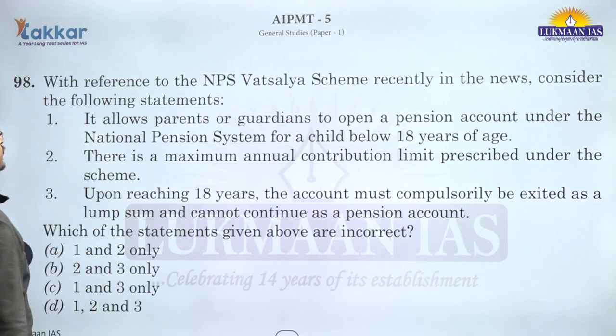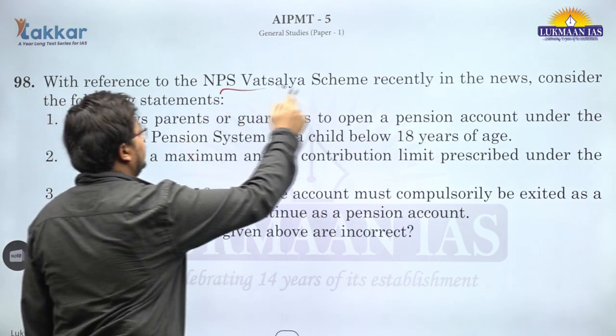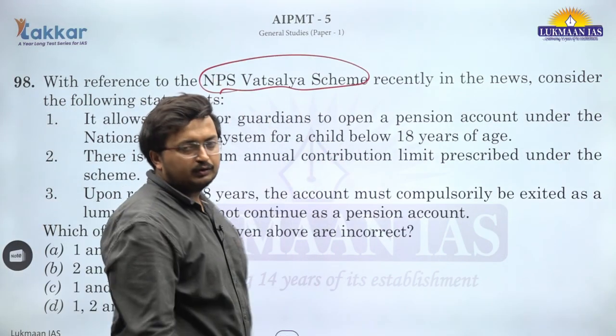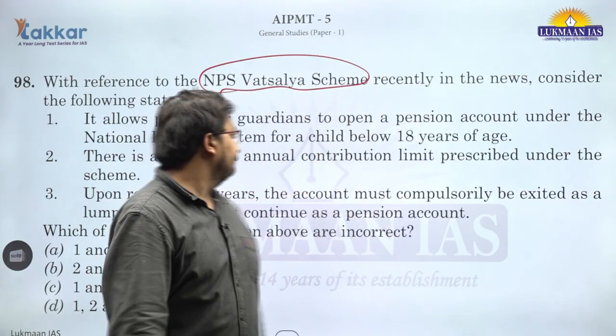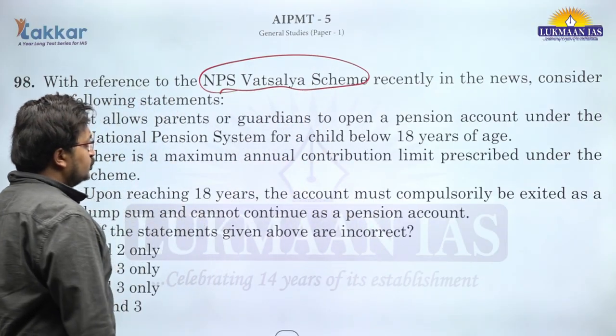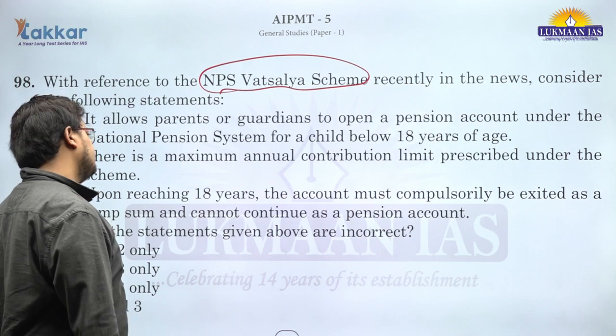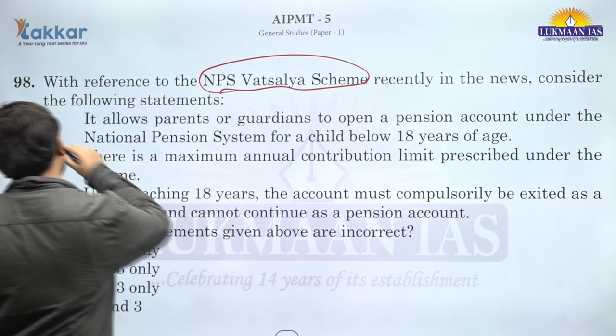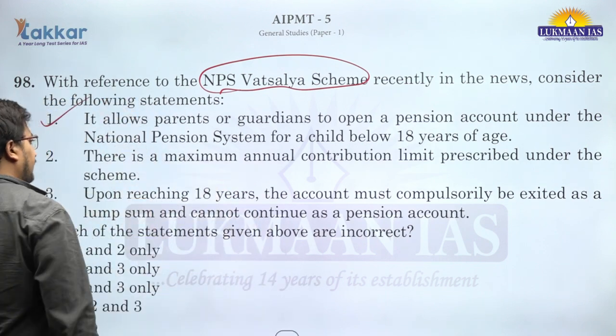Question number 98. NPS Vatsalya scheme. This is basically a pension scheme for the minor. It allows parents or guardians to open a pension account under the national pension system. This is correct. For a child below 18 years of age. This is correct. There is a maximum annual contribution limit.